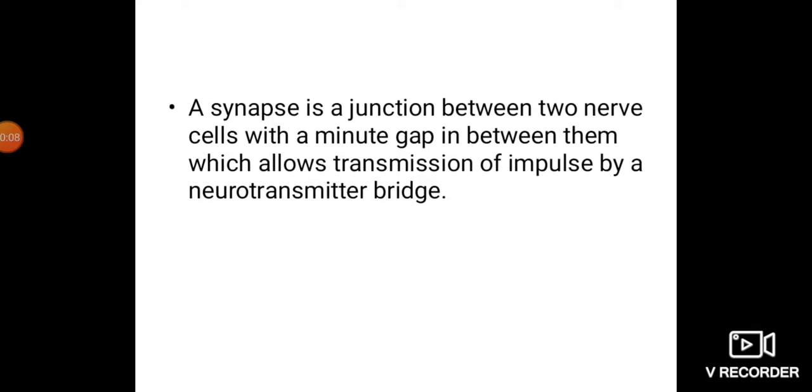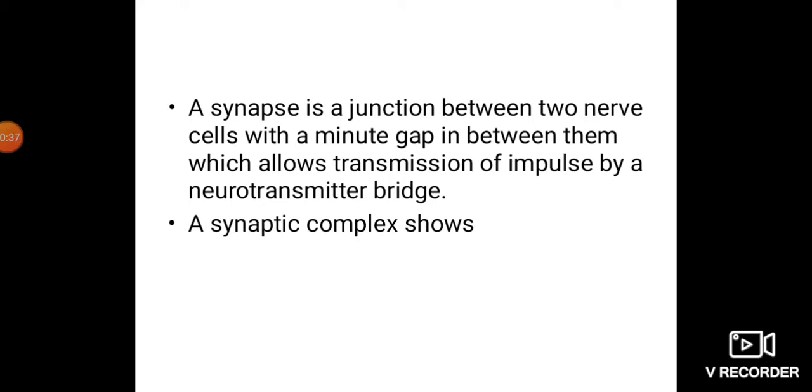A synapse is a junction between two nerve cells with a minute gap in between them, which allows transmission of impulse by a neurotransmitter bridge. That is, a synapse is a functional gap between two successive neurons. The impulses are transmitted through the neurons by a neurotransmitter bridge.